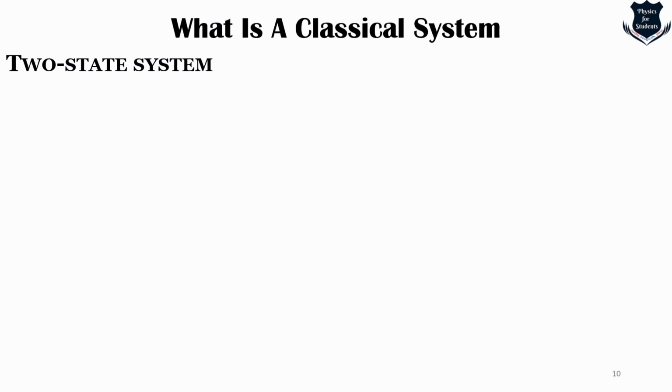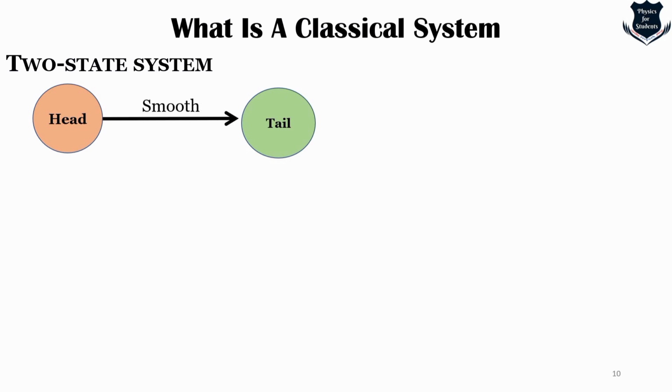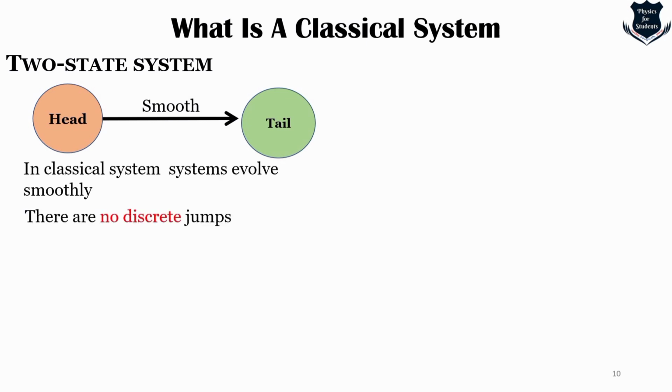Now, if we want to define something which is called a two-state system, we take a head and a tail, right? Just two abstract objects. Now, in classical mechanics, we assume that systems evolve smoothly, right? That means without jumps or interruption. Such behavior is said to be continuous, right? So yes, classical systems evolve smoothly, there are no discrete jumps.